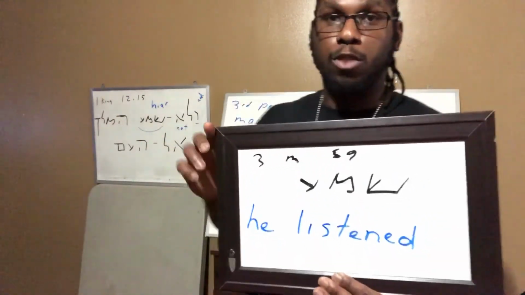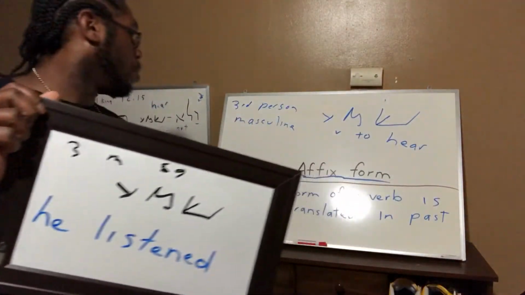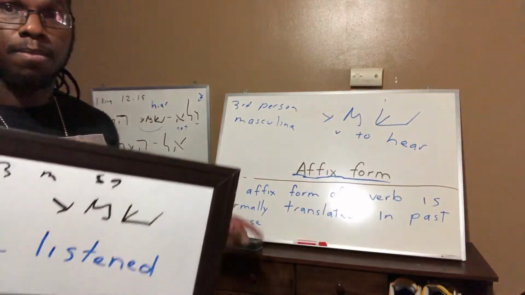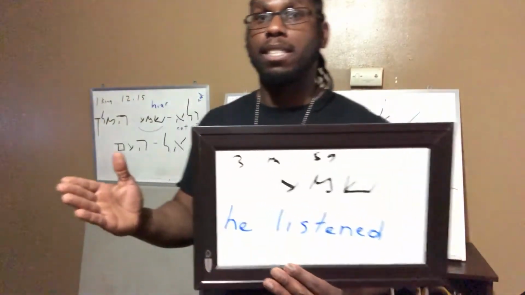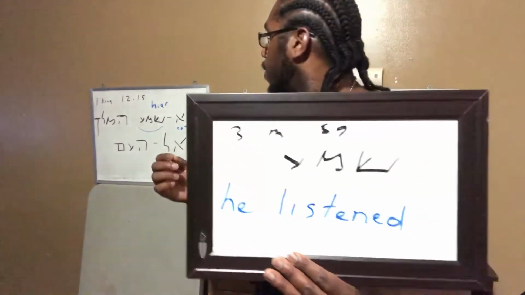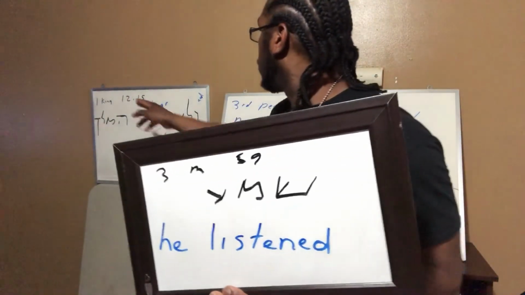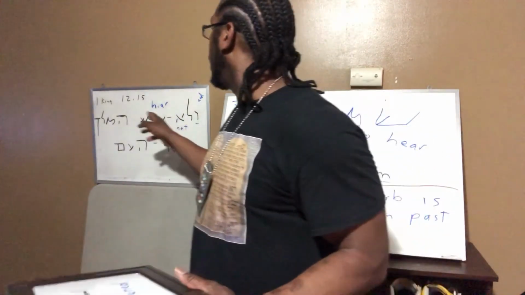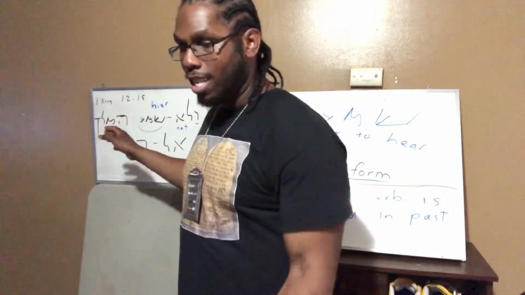The affix form, as you know, is a form of the verb normally translated in past tense. Now, if I'm going too fast, you can always pause the video. So, breaking down 1 Kings 12:15, and he did not listen, the king, or the king did not listen.